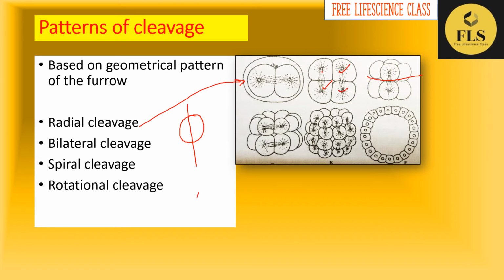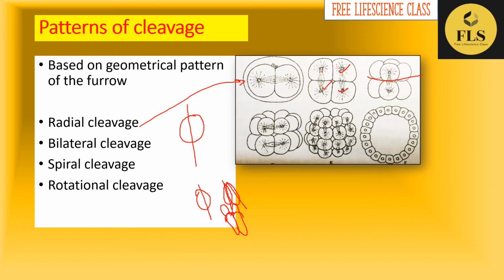Here you can see this is your egg. It is divided into 2, and you will get 2 equal sized cells. Again after the division, this divides into 2, and this again divides into 2. So you will get 4 cells like this, and if you cut to show the cross sectional view, it will look like this.